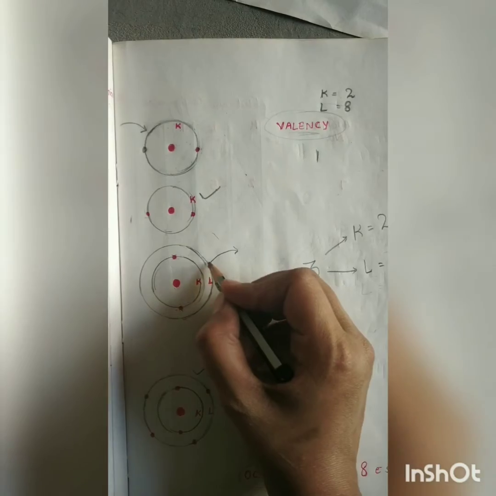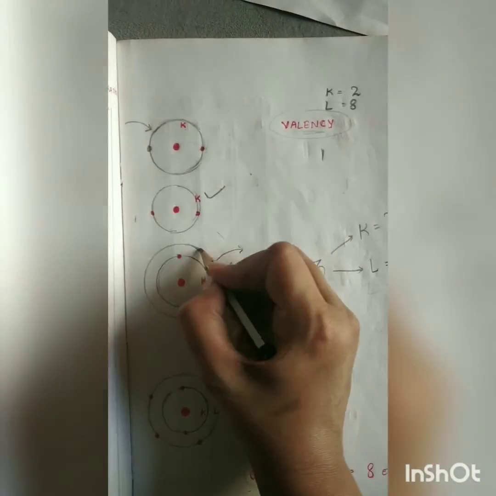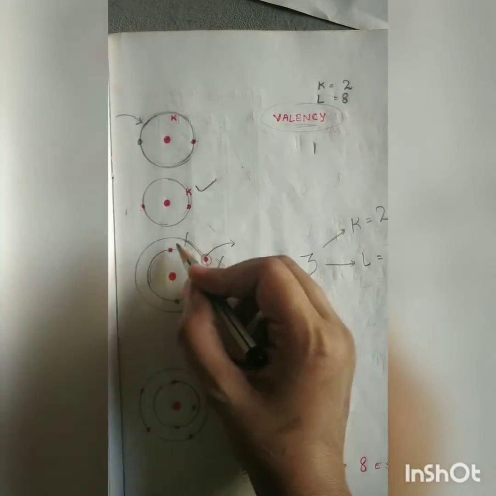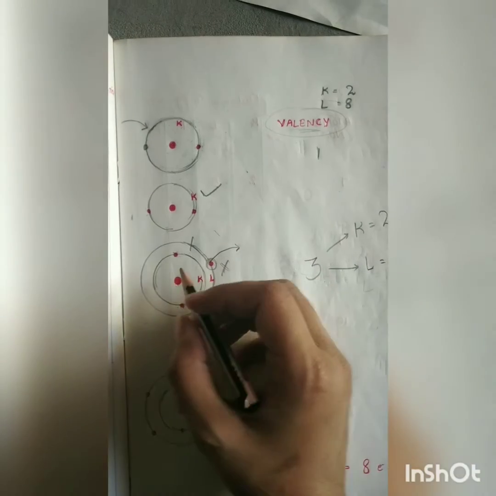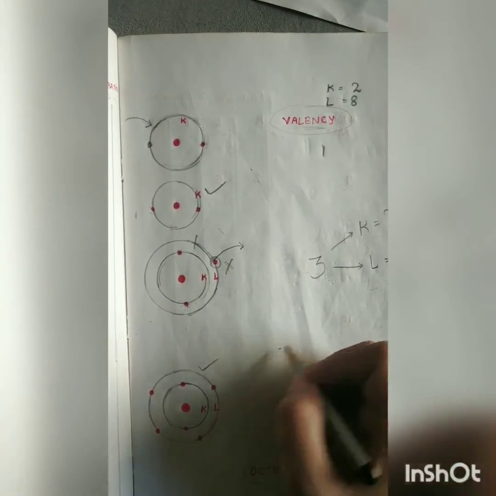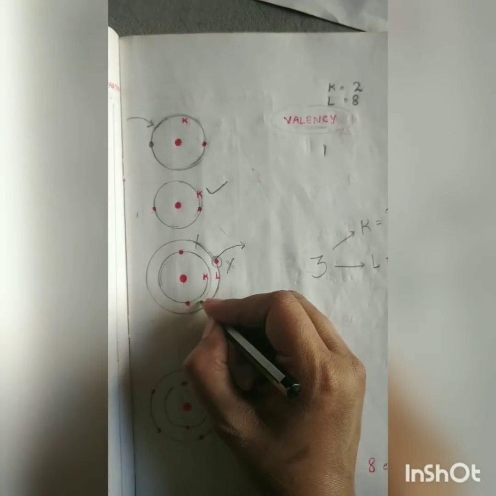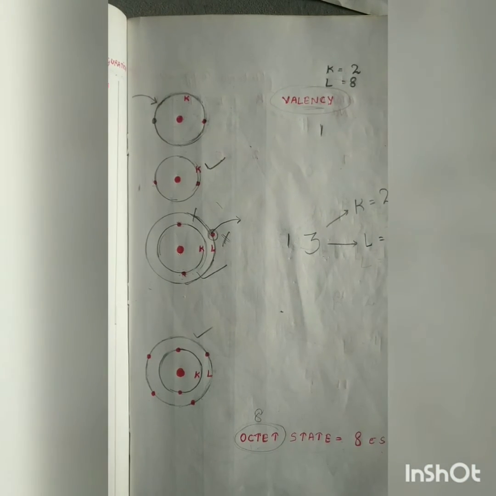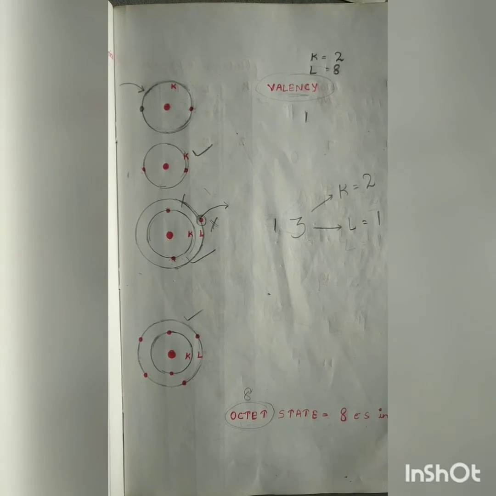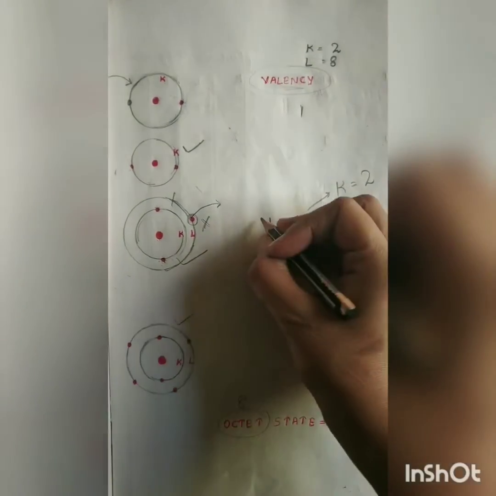Once it loses this electron present in L shell, the atom will be left with K as the outermost shell, which is already filled with 2 electrons. And in this state, the lithium atom will become stable. As lithium atom has to lose 1 electron so as to attain the stability, the valency of lithium atom is 1.